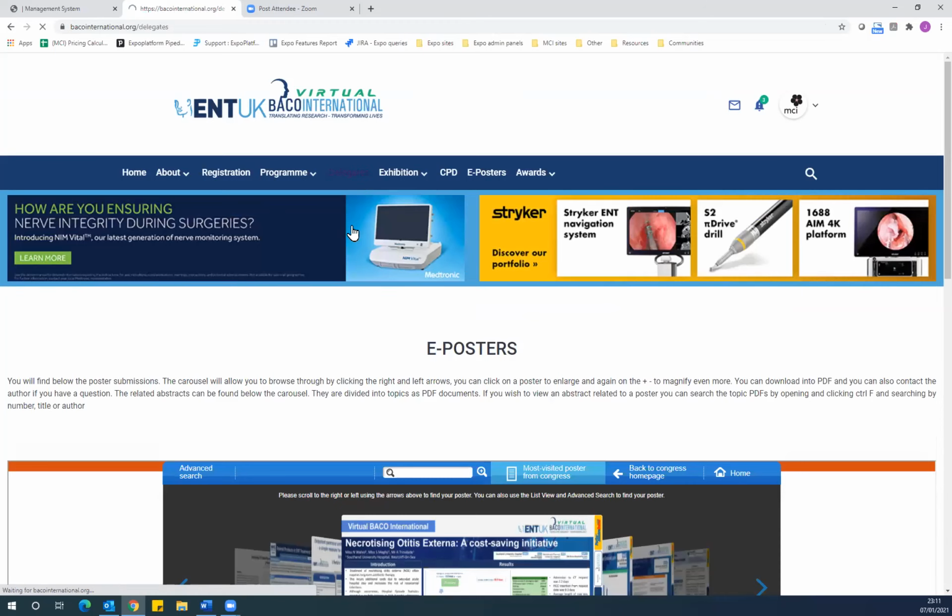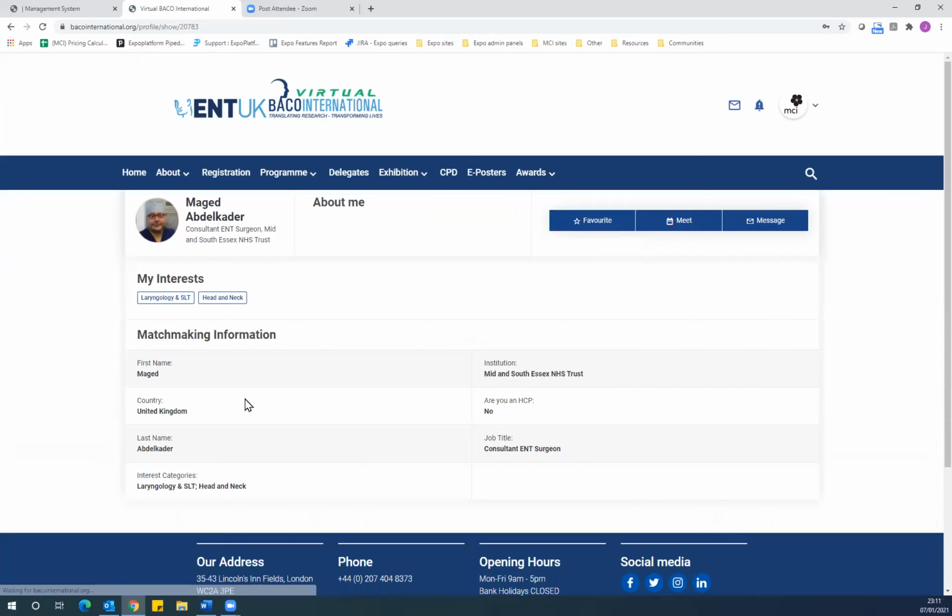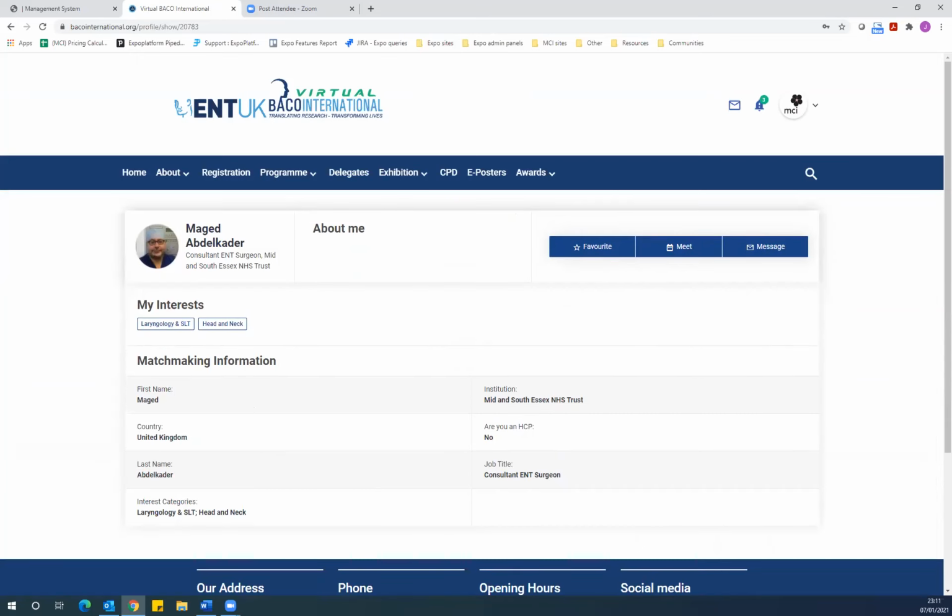The Delegates tab is a great way to see which of your colleagues are on board, and again, you can interact in the ways we have already spoken about by clicking on their star to favorite, message, or meet. By clicking on a profile, you can learn more about that individual in terms of their interests and current employment. So please do take the time to visit these pages.